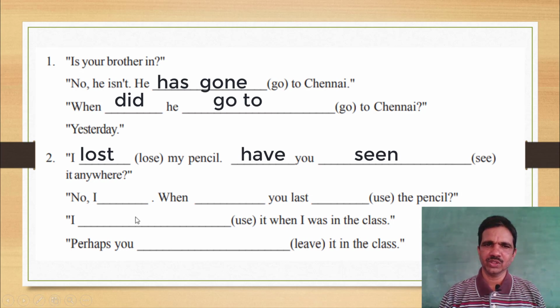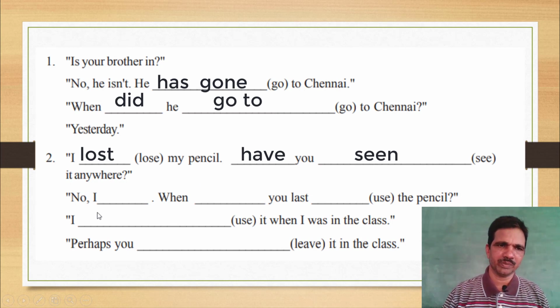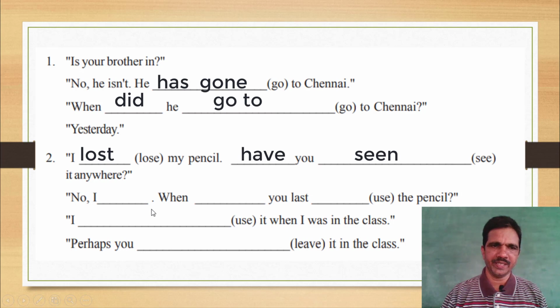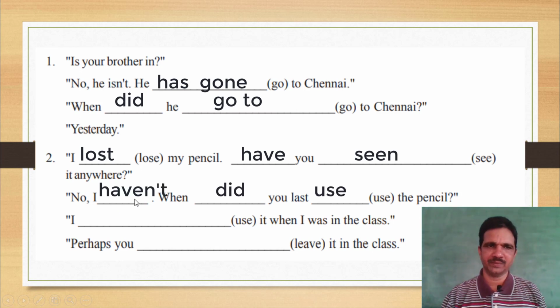Have you seen? So in that blank, have and seen is the right answer. Now let me come to the next point. No, I dash. Actually the same expression is continued in the conversation. No, I haven't. Present perfect tense. No, I have not. The short form is no, I haven't.